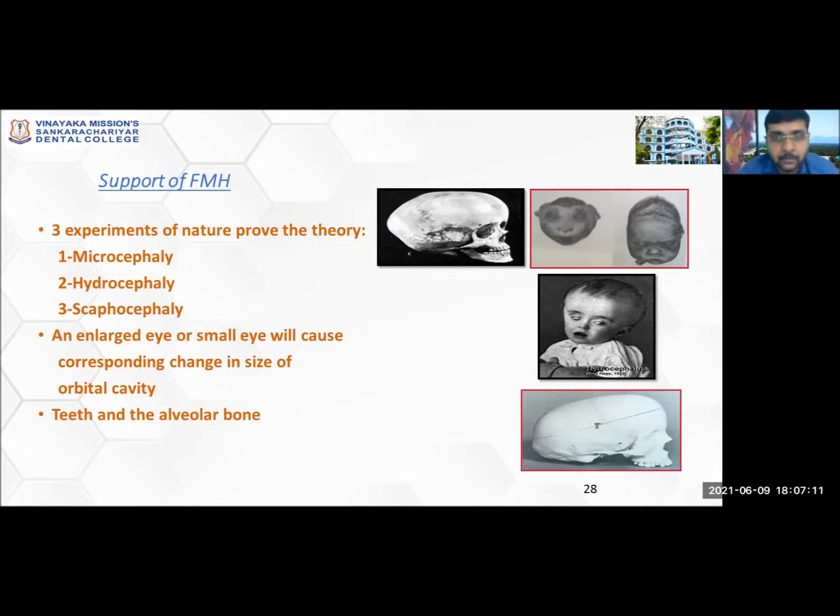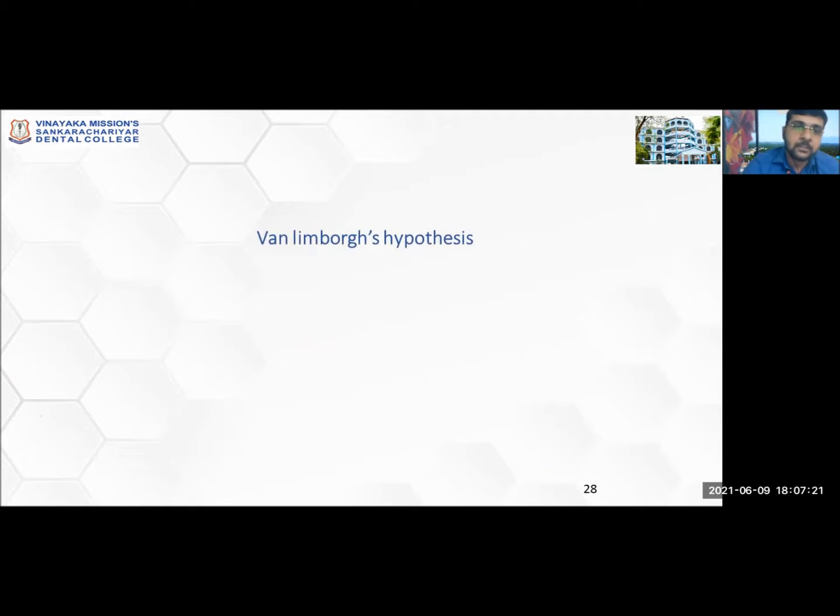Likewise, teeth and the alveolar bone. Alveolar bone is only present if teeth are there. If teeth are not there, then alveolar bone itself is not there. So, one structure in relation to the other. These were the facts which were supporting the functional matrix hypothesis.